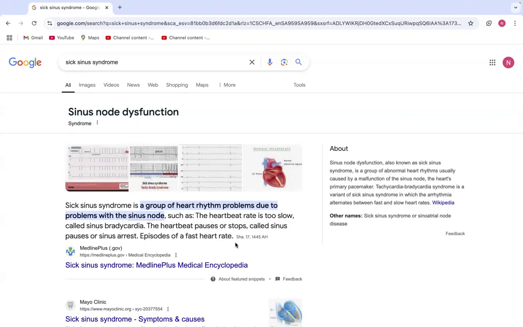Episodes of fast heart rate. So sick sinus syndrome is basically sinus node dysfunction. The heartbeat can be too slow, that is bradycardia, or very fast, that is tachycardia, or the heart can pause or stop for some time. This is called sinus pause or sinus arrest.